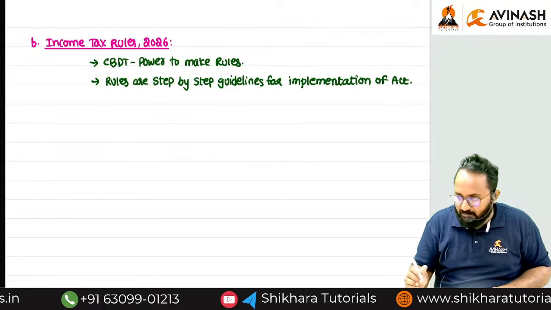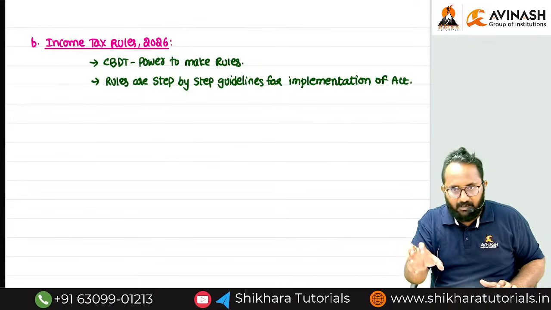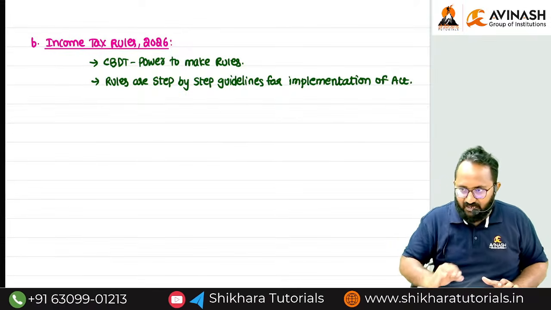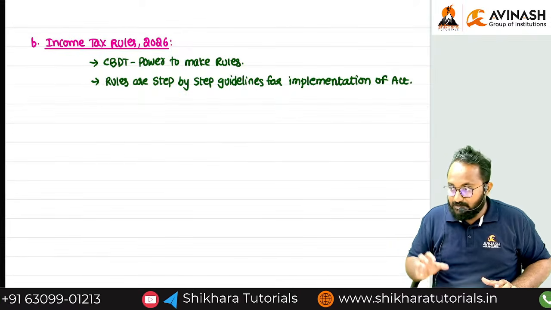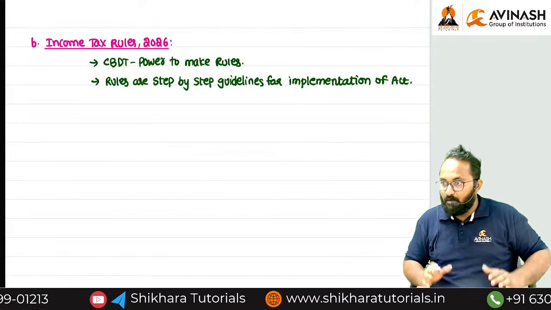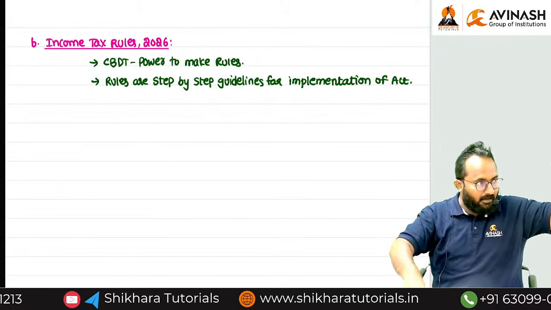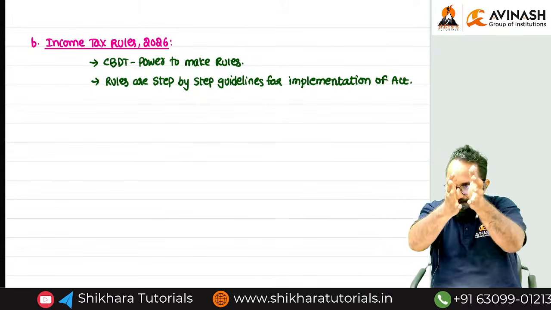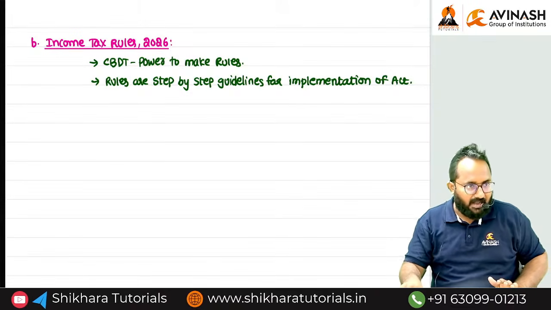Definitely you have to remember this point. Act implementation in certain cases is difficult. So in those cases, CBDT will frame the rules. Now if you analyze the Act section number along with this rule, then you can implement the Act properly.